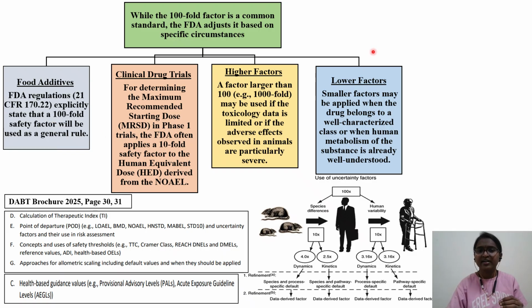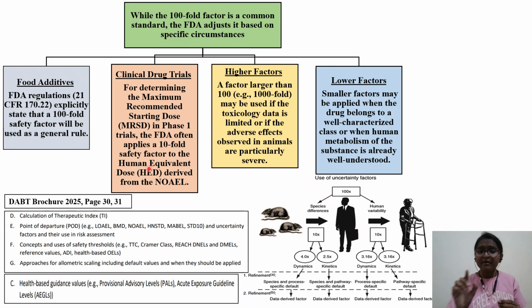Coming to clinical drug trials, in your syllabus they have given one guideline, first in human dose. In that you have to calculate the HED, human equivalent dose. You get it from the NOAEL by applying certain adjustment factors. In order to derive the maximum recommended starting dose, or first in human dose, to initiate a phase 1 trial, you generally use a 10-fold safety factor.